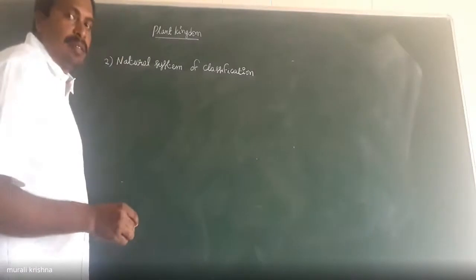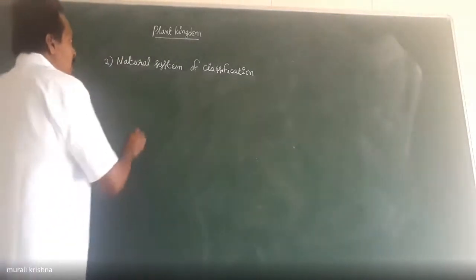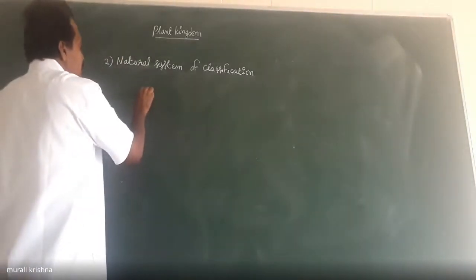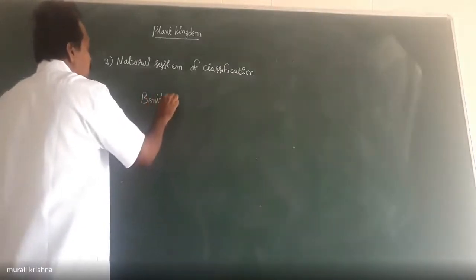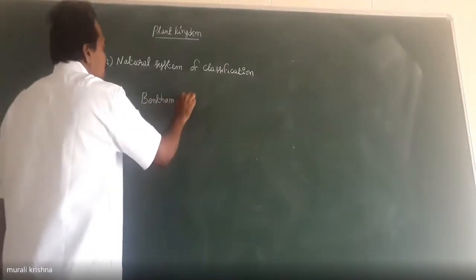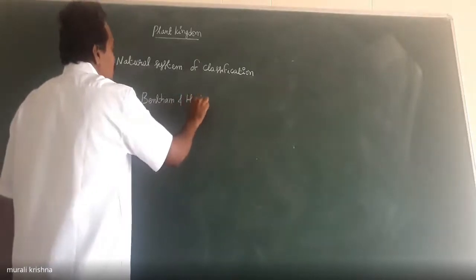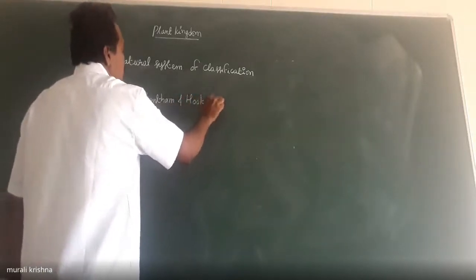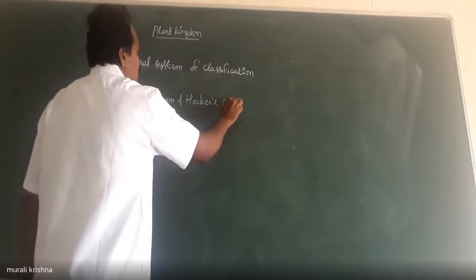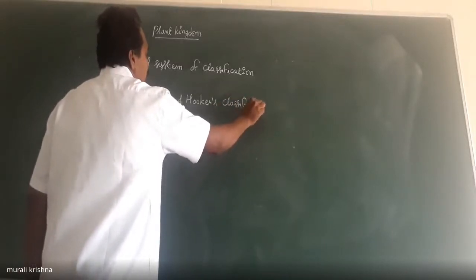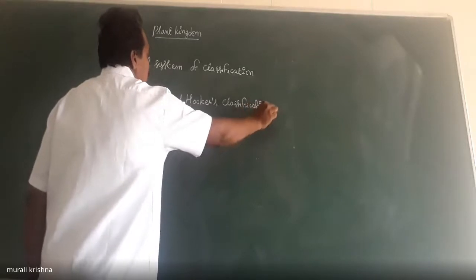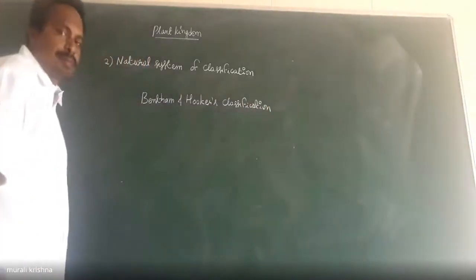The Bentham and Hooker classification is an example for the natural system of classification.